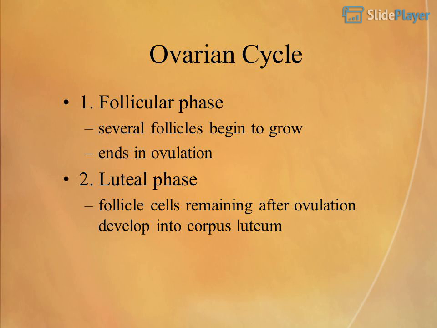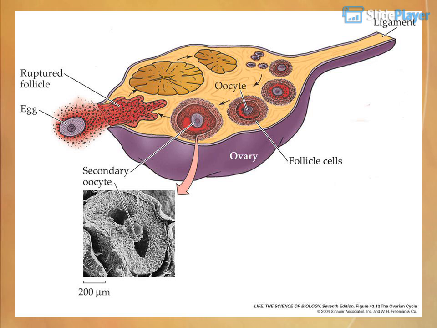Ovarian cycle. 1. Follicular phase. Several follicles begin to grow and it ends in ovulation. 2. Luteal phase. Follicle cells remaining after ovulation develop into the corpus luteum.